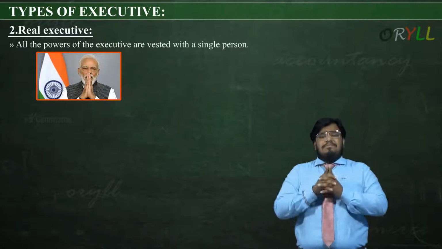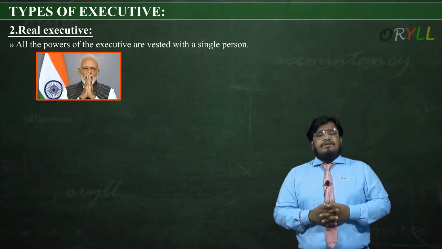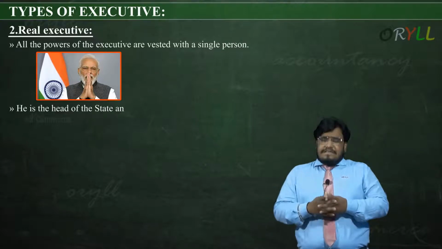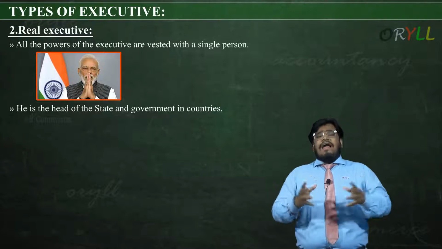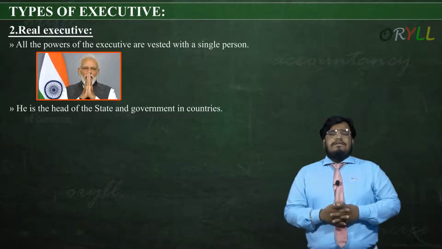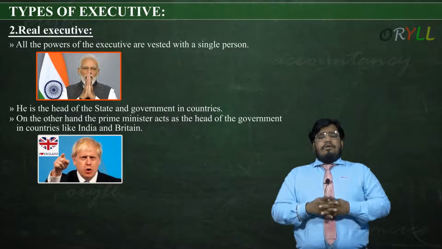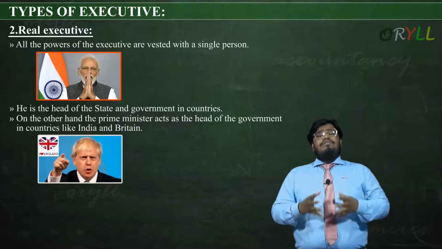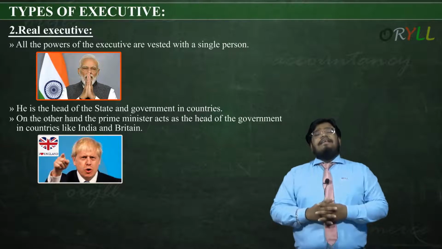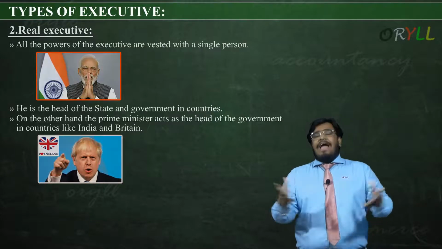That means this single person is the person who has the real power of the executive centre. He is the head of the state and the government in some countries. On the other hand, the prime minister acts as the head of government in countries like India and Britain. So prime ministers are the heads of the organizations and they are the real executive. So we have the photos of the prime ministers from India and Britain.